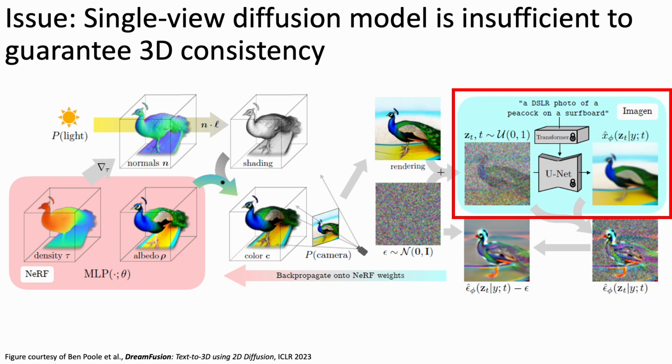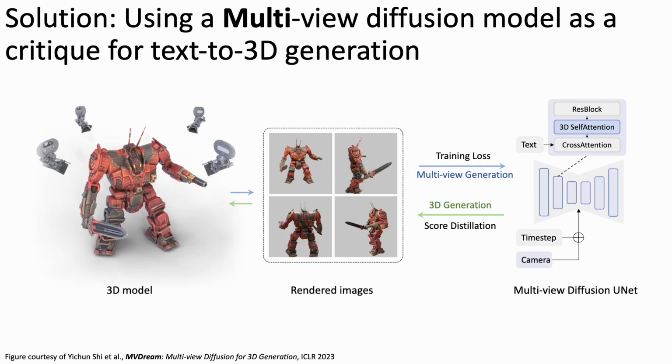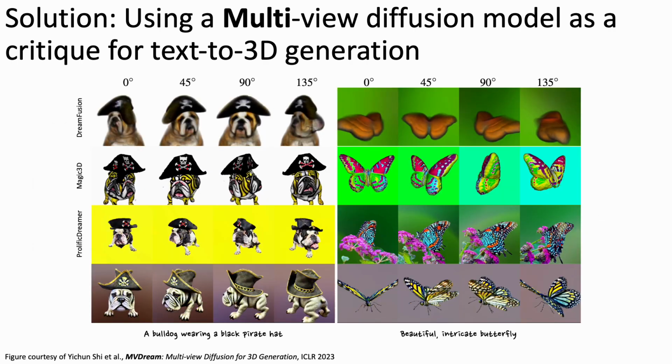The problem with this approach was that because it uses a single view diffusion model as the critique, the generated 3D representation lacks 3D consistency, resulting in the multi-face Janus problem or the content drift problem. To tackle this issue, MVDream introduced a multi-view diffusion model, which was then used as the critique instead of the single view diffusion model, dramatically improving the 3D consistency of the optimized 3D representation.